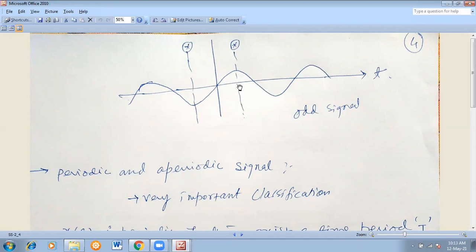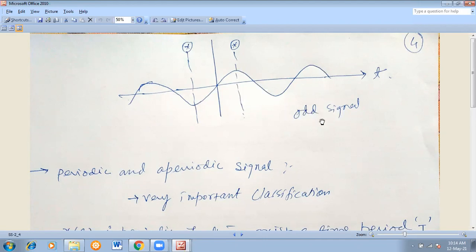The length is the same, but here it is positive and here it is negative. We are getting positive voltage here and negative voltage here. So that's why this is called an odd signal. So sine theta, or sine, is an example of an odd signal.